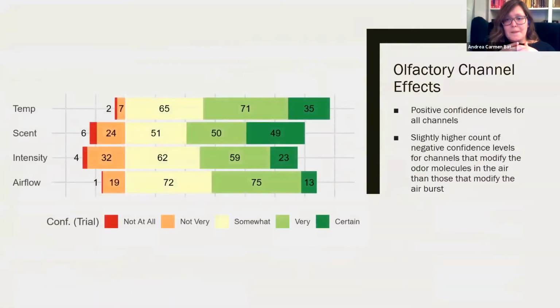So in terms of confidence, the users felt generally more confident for the channels that had a direct effect on the medium of conveyance, that is to say the air burst, than they did on the channels that directly affected the scent in the air, the scent type or the scent intensity. But in most of the trials, the users felt a fairly high level of confidence about their answers.